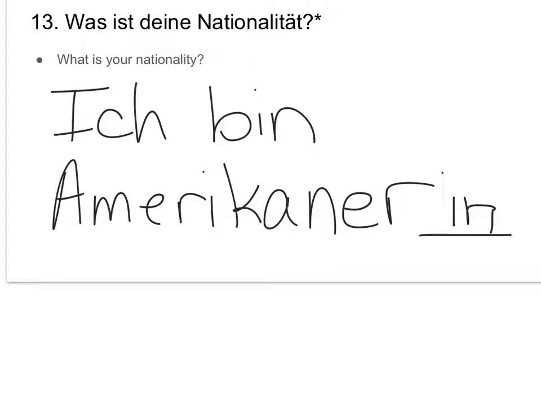That's it. There is no ein word. How many of you heard the whole JFK, Ich bin ein Berliner jelly donut thing? Yeah, quite a few of you. In certain regions, like Berlin, it's acceptable to use the ein word in there to say I am a Berliner, so someone from Berlin. But it can also change the meaning of something. So the jelly donut, it could mean that, but no German took it that way. They knew what he meant. It's a legitimate way to say that in that region. Throughout most of Germany, you don't use the ein word.